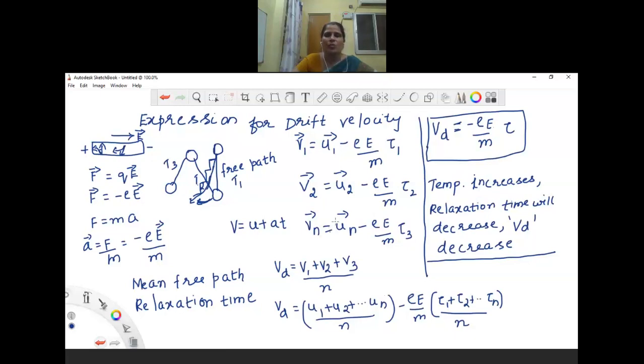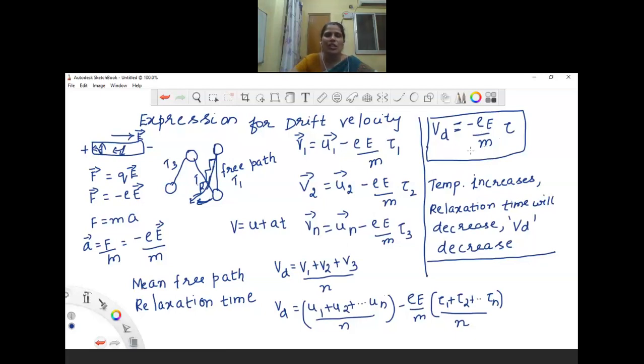So we have to remember certain things here. The drift velocity formula is eE divided by m into tau, where e is the charge of the electron, capital E is the electric field, m is the mass of the electron and tau is the relaxation time.